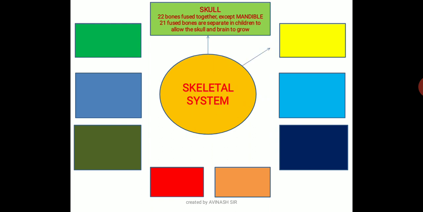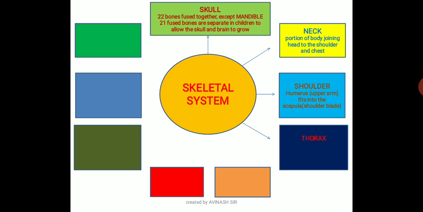Next one is the neck. The portion of the body joining the head to the shoulder and chest is known as the neck. Third one is the shoulder. The shoulder consists of the humerus, the upper arm, which fits into the scapula, the shoulder blade.